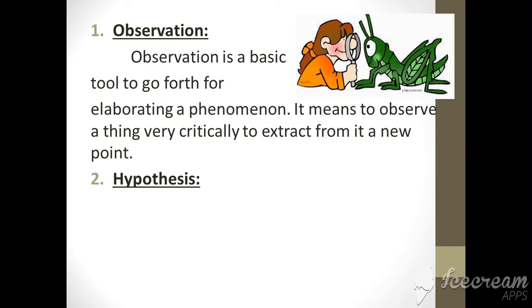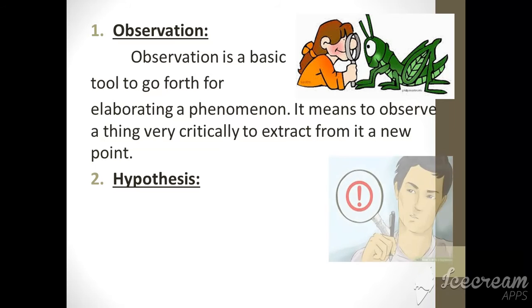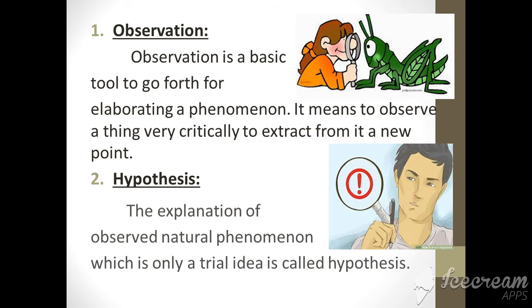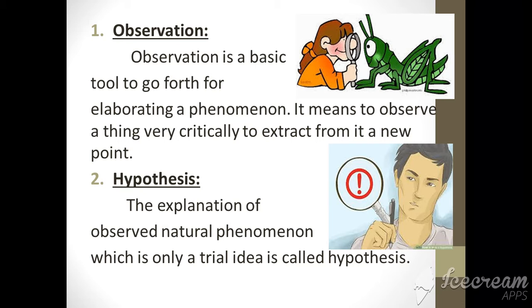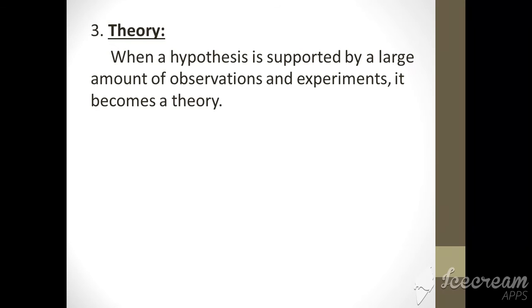Next, hypothesis. After observing, the scientist or any person is going to extract some point from that observation. The explanation of an observed natural phenomenon, which is only a trial idea, is called hypothesis. When a phenomenon is observed, a scientist ponders over it and carries out relevant experiments. He sees through the data and arrives at a possible explanation for the nature of the phenomenon. This explanation, which is only a trial idea, is called hypothesis.